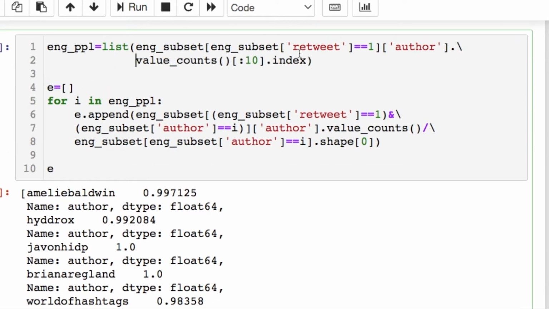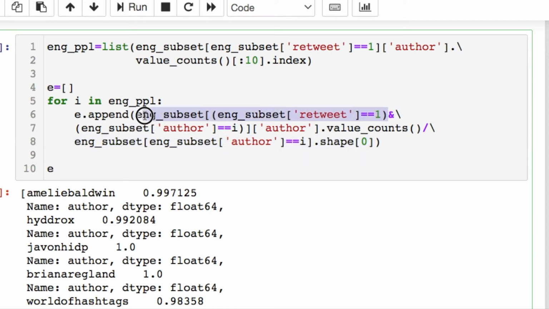Then I say, let's look through that and create it as a list and take those people and iterate through those names, where we're going to look at anything that's a retweet and take those authors or users and how many times they came up during this condition where we want a retweet, and we want that person that we're iterating through independently, and then we're going to divide by the length of the retweets for that person.